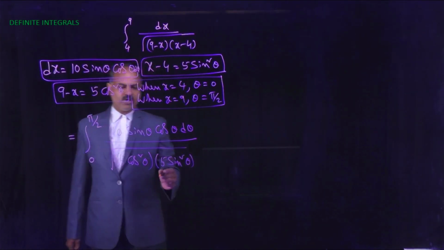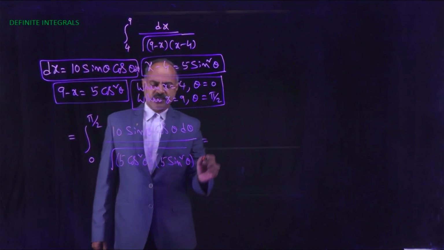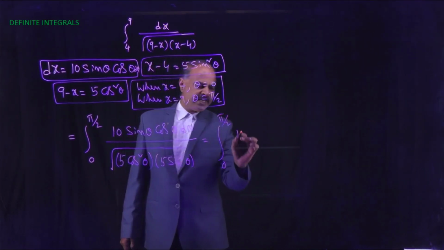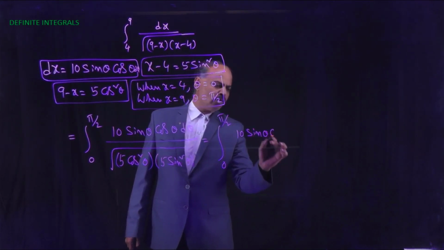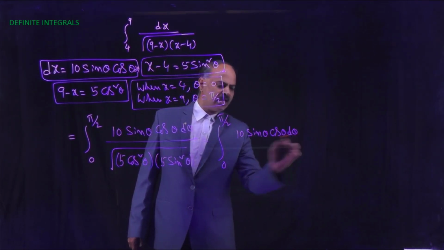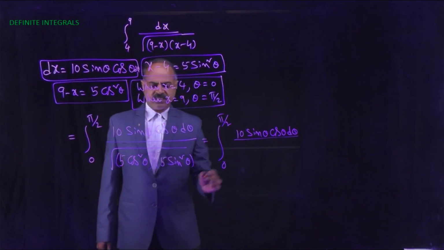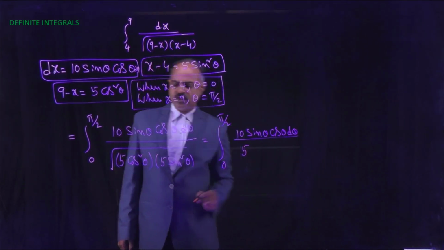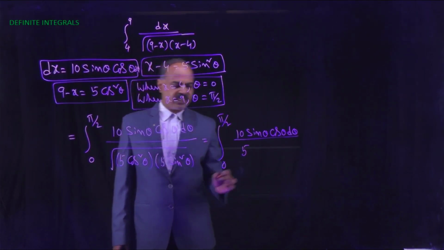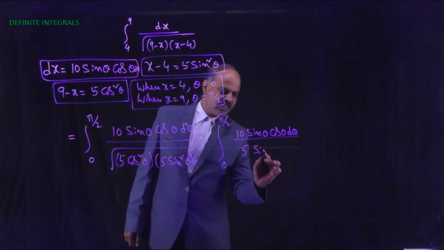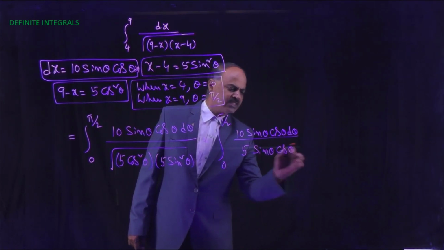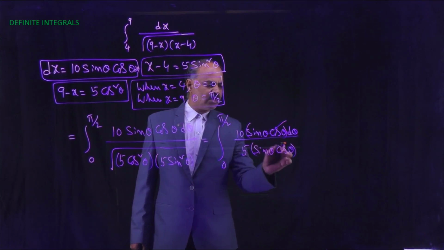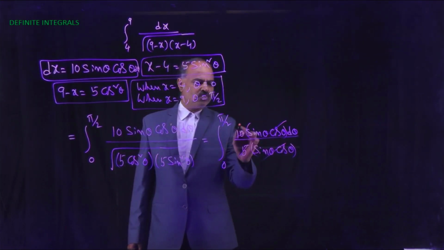Now this equals integral 0 to pi by 2, 10 sin theta cos theta d theta divided by square root of 25 sin square theta cos square theta, that is 5 sin theta cos theta. So sin theta cos theta get cancelled, 5 2s are 10.